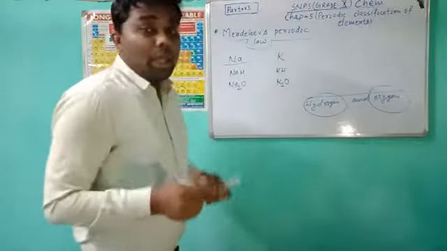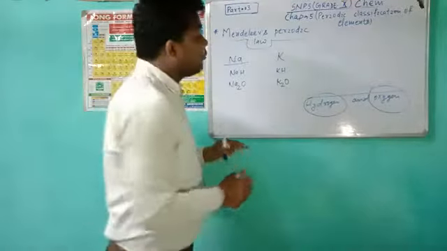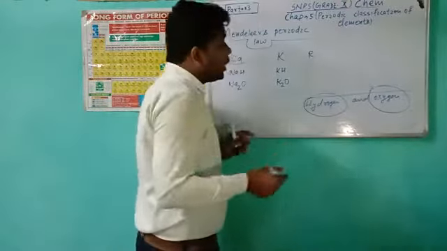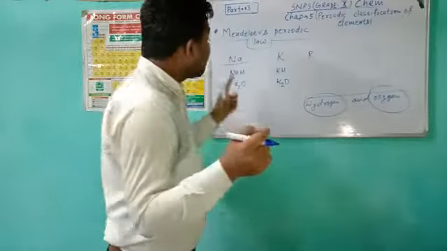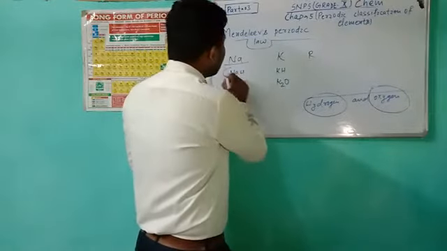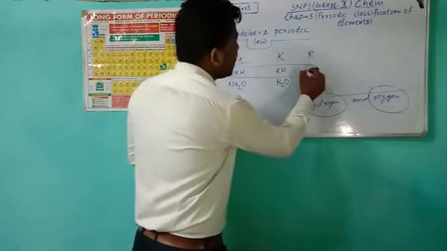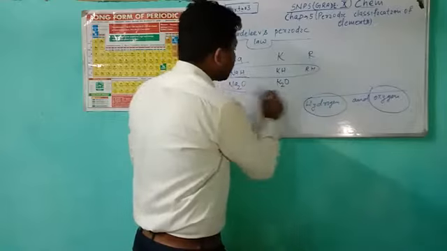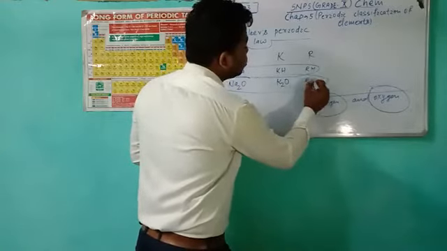Okay, so if we take an element R, what would be the common formula? The hydride is RH and the oxide is R2O.